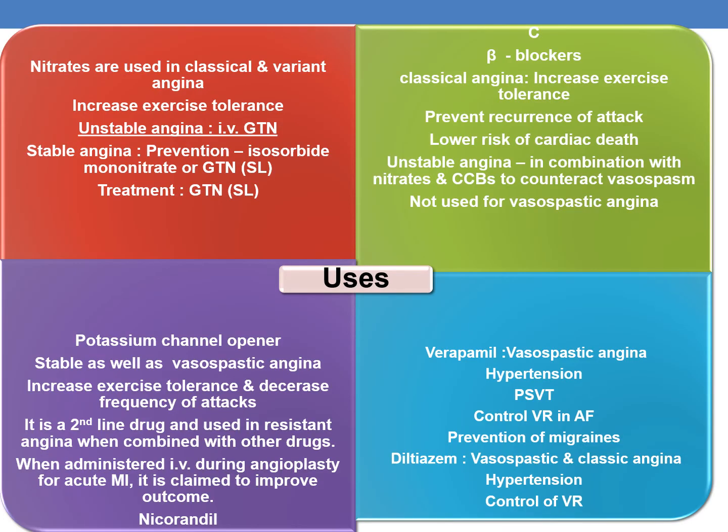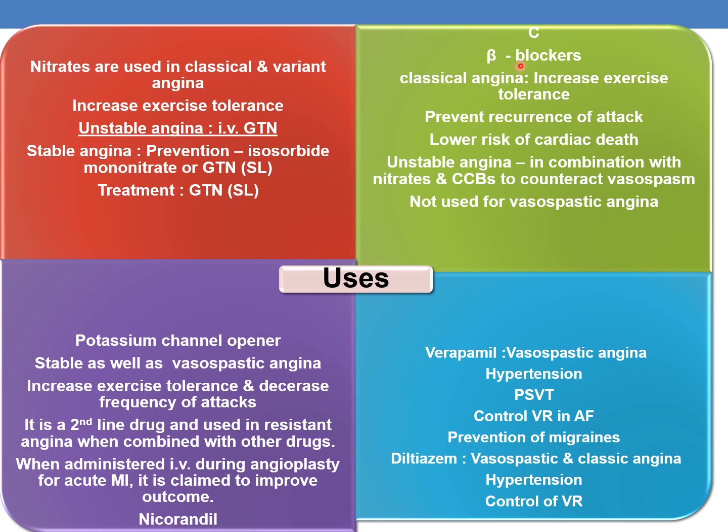Now coming to the overall uses of all classes of anti-anginal drugs. First one is nitrates. They are used in classical and variant angina. They increase the exercise tolerance. In case of unstable angina, IV GTN is given, and for stable angina, for prevention, isosorbide mononitrate or GTN sublingually is given, and for the treatment, GTN is given sublingually in case of stable angina.